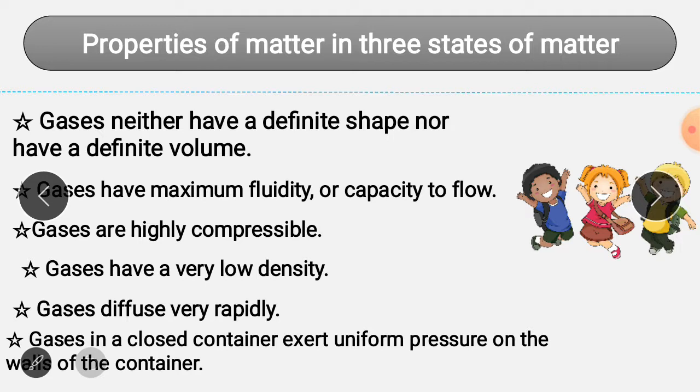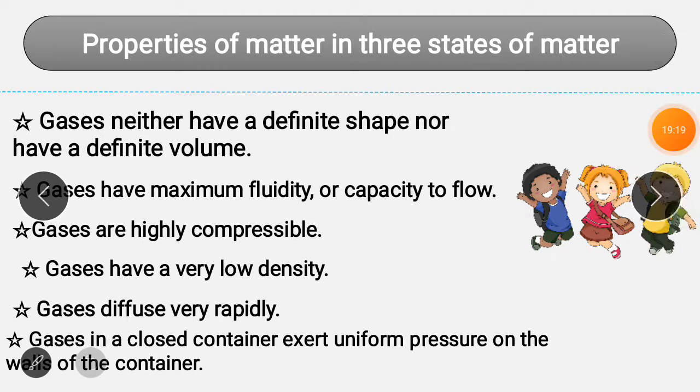Now gases diffuse very rapidly. The molecules in gases move very quickly in any direction.